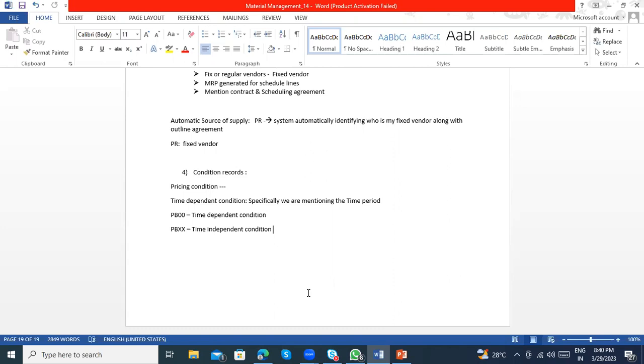The field catalog is where you look when creating a condition table for an access sequence. Mostly it will be the same, because SD and MM share these common tables. Wherever you create the condition table, you do this there as well.